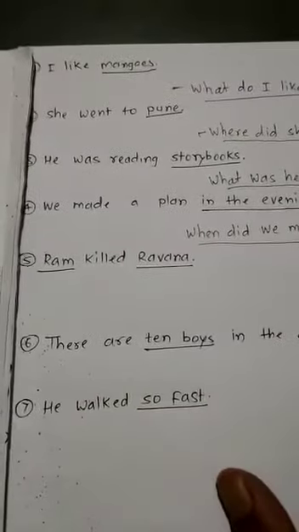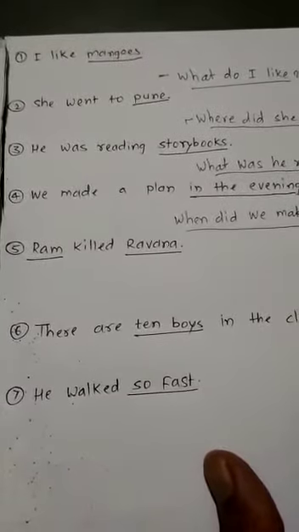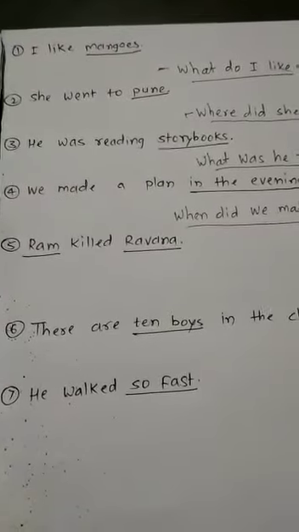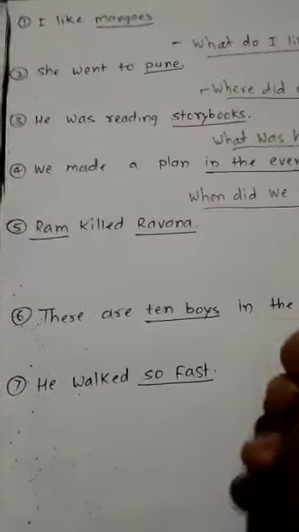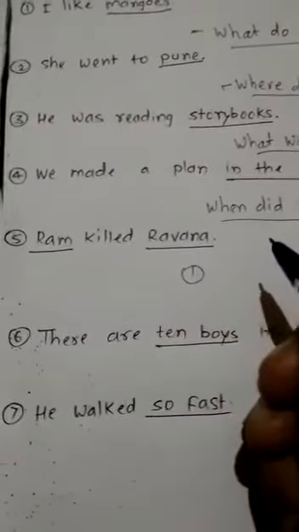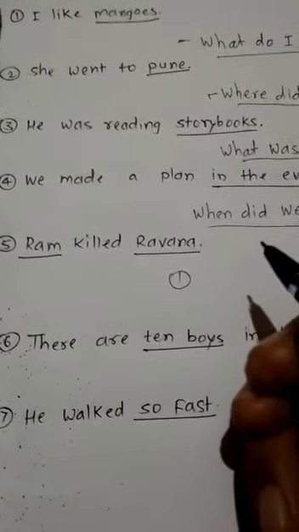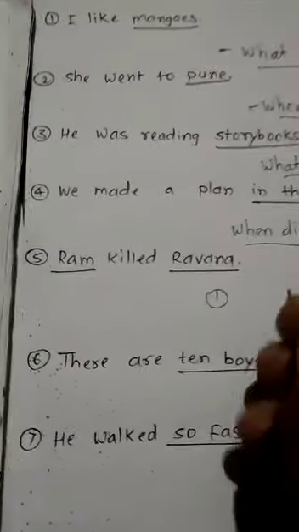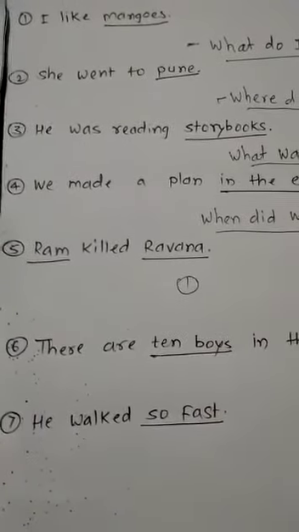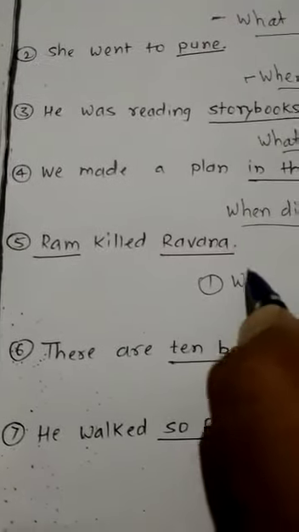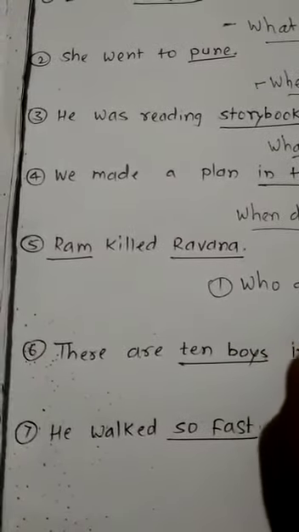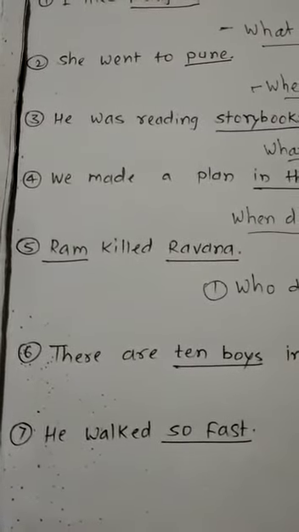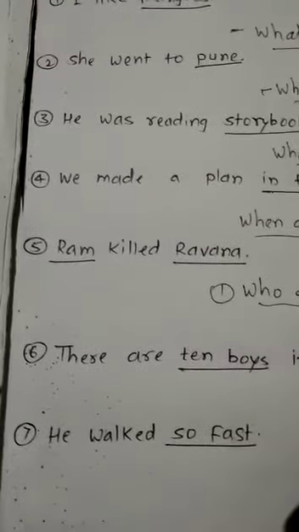Now in the next fifth example, there are two parts which are underlined. See, Ram killed Ravana. Now Ram and Ravana both should be the answer. We will frame two different questions. So first of all, we will frame the first question. Who killed Ravana? That also you can say. Or who did kill Ravana? That also you can say. It means we are talking about a person, that's why who will be used. So first of all who, then who did kill Ravana.